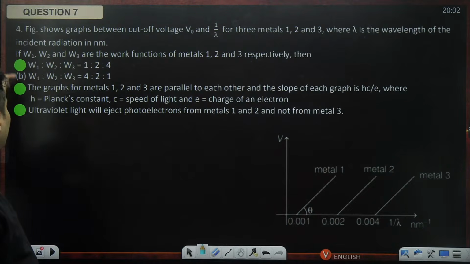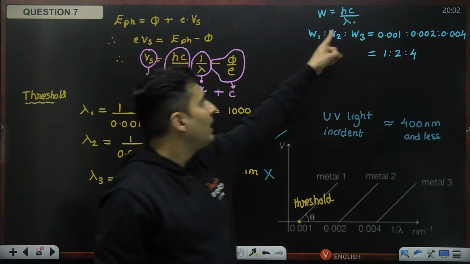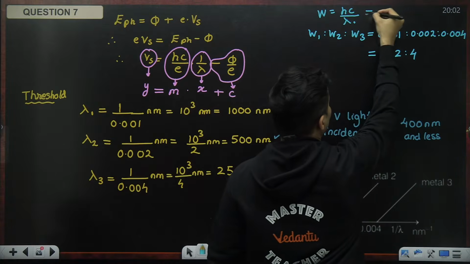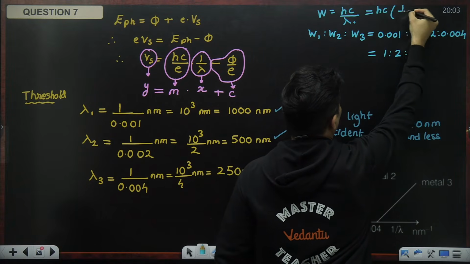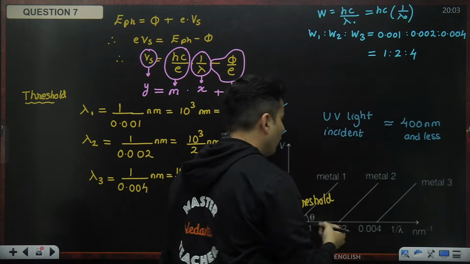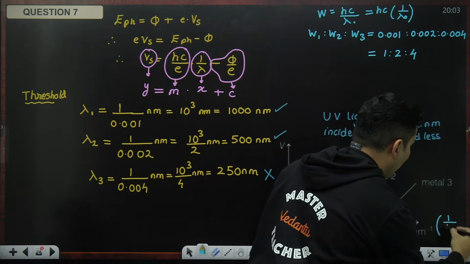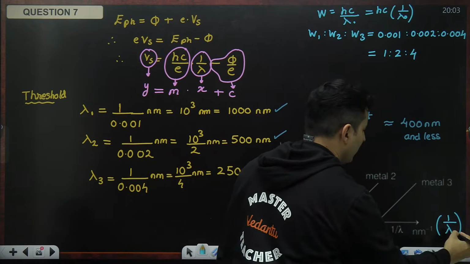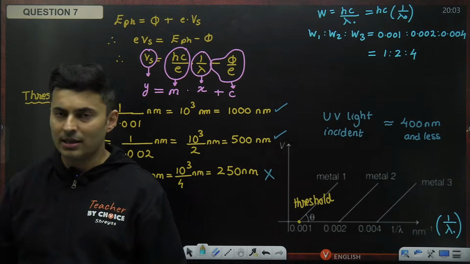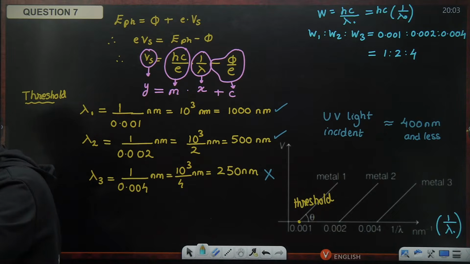So options A, C and D are the right options. I hope you saw that. Over here, this was nothing but hc into 1 by lambda naught, so it was indirectly proportional to 1 by lambda. All these numbers, remember, are 1 by lambda. Keep that in mind. All right, perfect. Amazing.